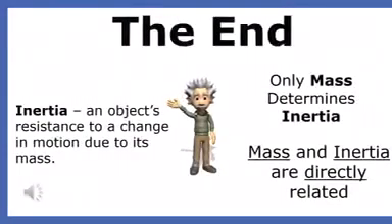Let me summarize the key points of this presentation. Inertia is an object's resistance to a change in motion due to its mass. Only mass determines inertia, and mass and inertia are directly related. This is the end of my presentation on the second law of motion and mass.